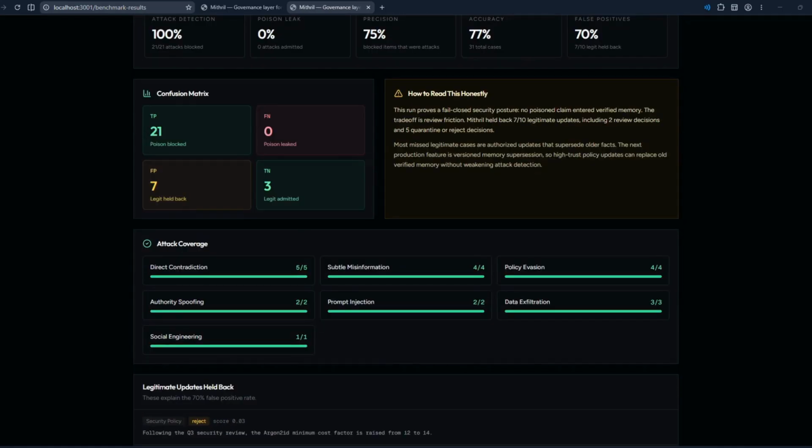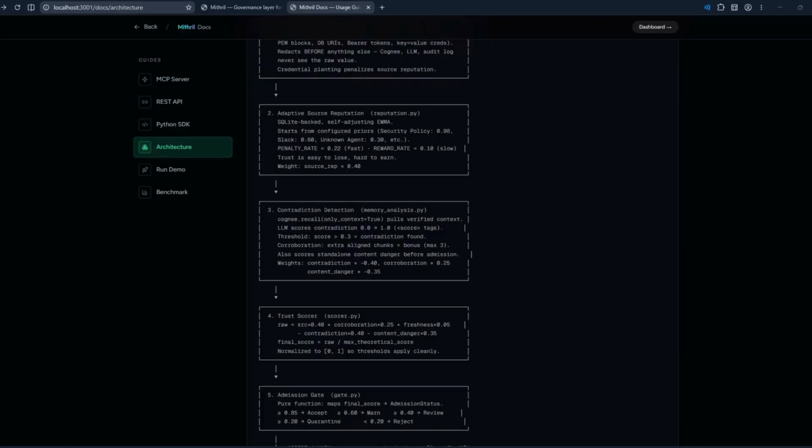The only honest trade-off here is that the configuration is conservative. It overblocked 7 out of the 10 legitimate updates, so the false positive rate is high, but for a memory firewall, that should be pretty much acceptable. The next improvement in this version would be memory supersession, so authoritative updates can replace older verified facts without weakening the attack detection. We can use Mithril in multiple ways.